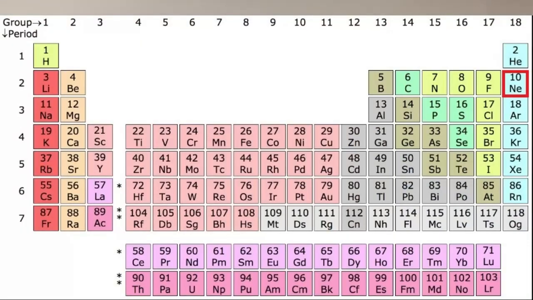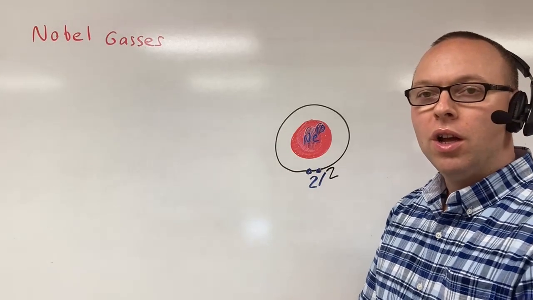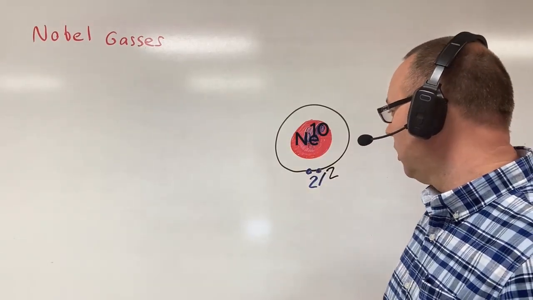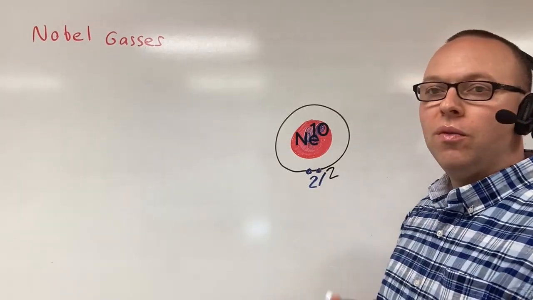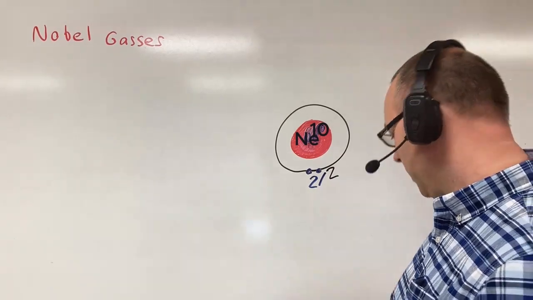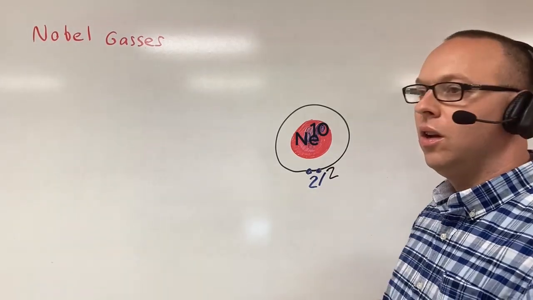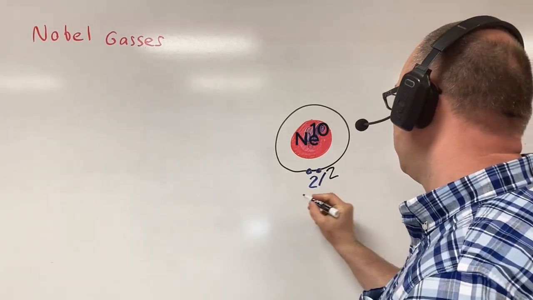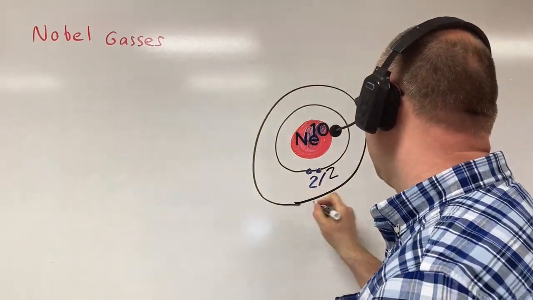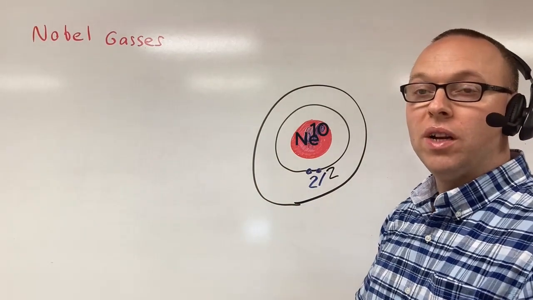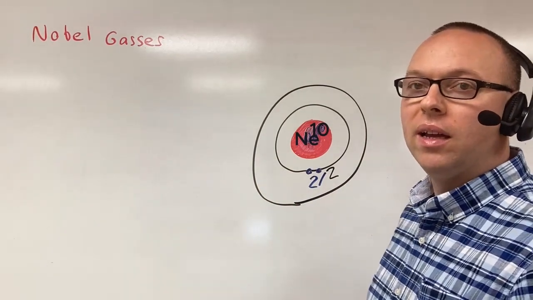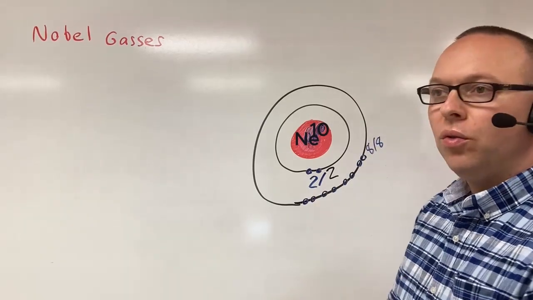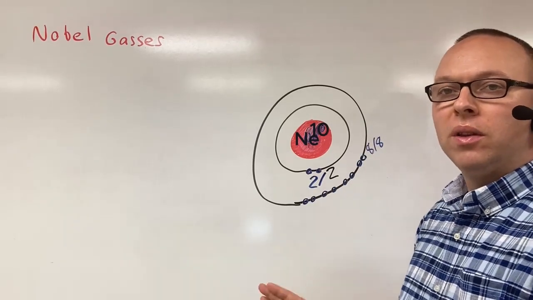If I look on the periodic table of elements, the next noble gas that we see is neon. You see the abbreviation Ne, and then you see 10. That 10 is the atomic number. And so neon is going to have 10 protons. So the shell, we fill the first shell first, right? And so this first shell could hold 2 electrons. We got 2 electrons crammed into this thing. But guess what? We still got electrons left over. So we're going to put this in our next shell. Our next shell can hold 8 electrons. This shell is totally full, and we're not going to have to share or deal with anybody in order to